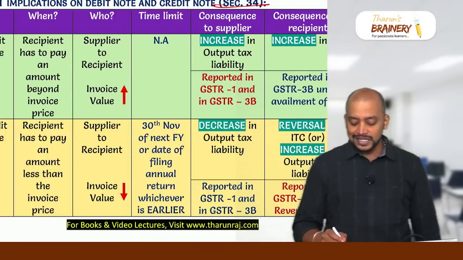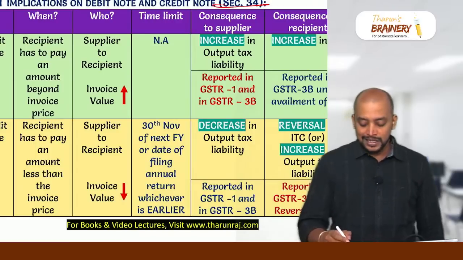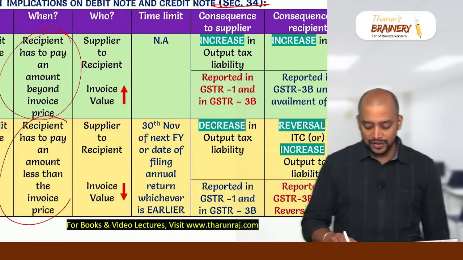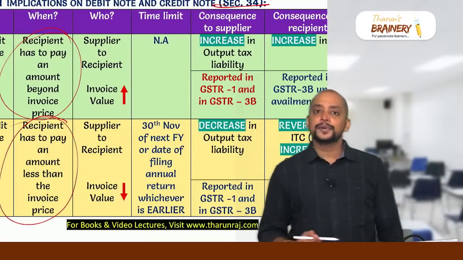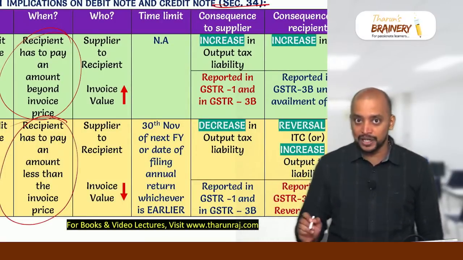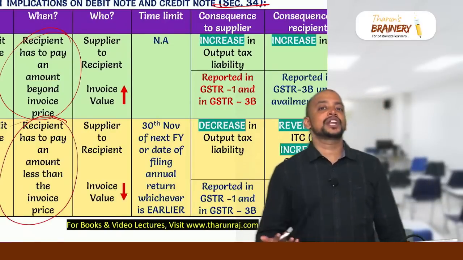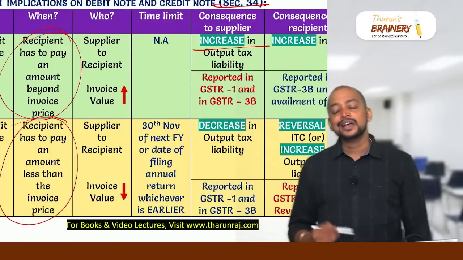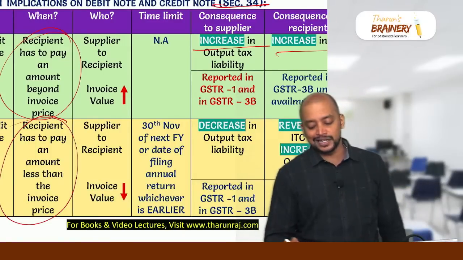So whenever there is an increase in the invoice value, then it will be called a debit note. Whenever there is a decrease in invoice value, then it will be called a credit note. And therefore, debit note doesn't have any time limit, so it can be given any time. Because of issuing a debit note, what will happen to the liability of the supplier? Liability of the supplier will increase. And what will happen to the recipient? Recipient can take the ITC.